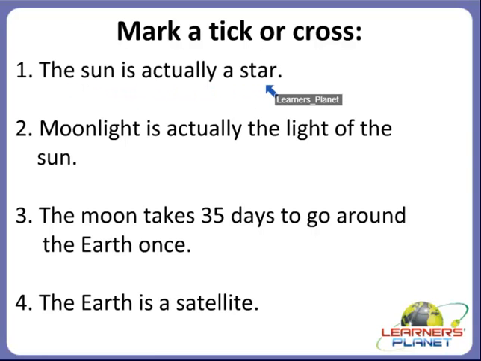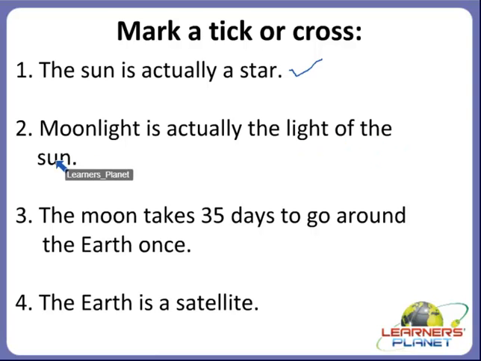The sun is actually a star. So, is it the right sentence? Do we call sun a star? Yes. We will mark a tick. The sun is actually a star. Okay, children? Now the next one.